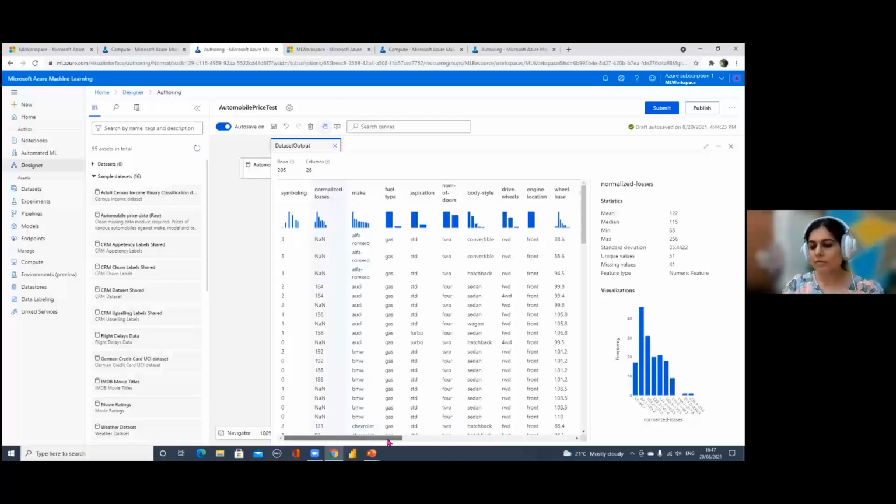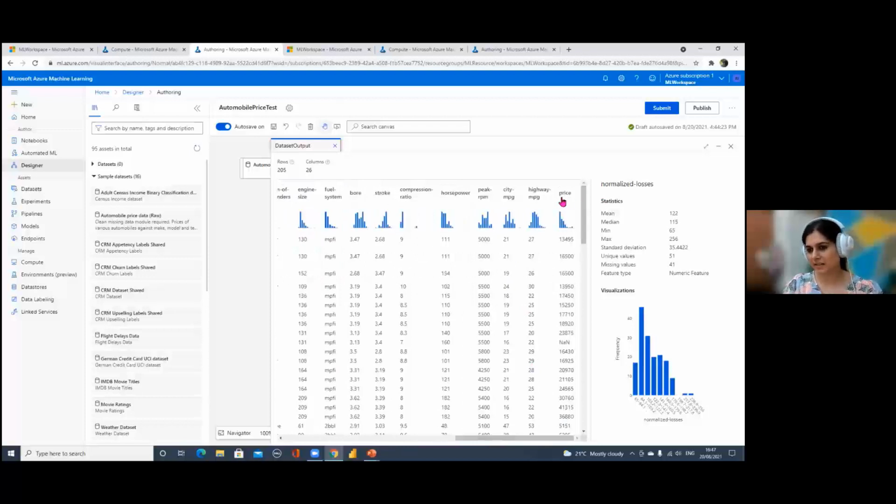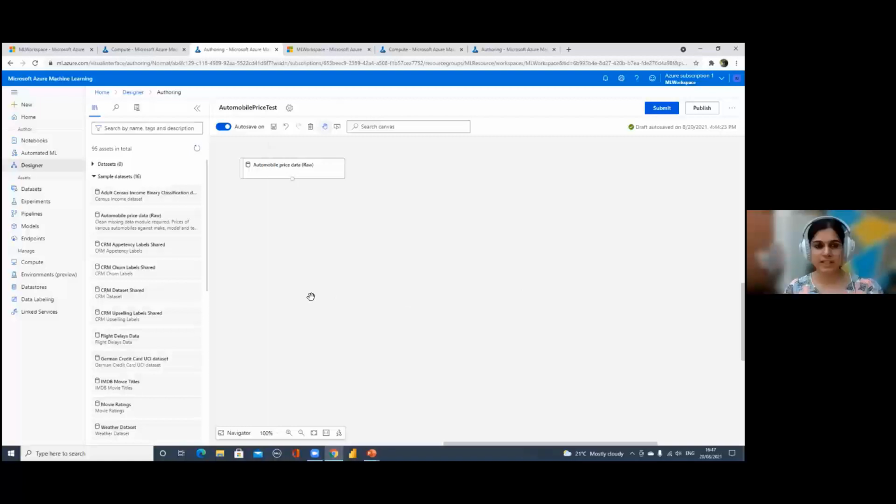So this is how you can explore the data and get some high-level statistics around the different columns and their distribution. Once you're happy with the data, the next thing we need to do is make sure we are using the right columns to build our model. So we'll select columns, because as we just explored the data, we analyzed that one of the columns has so many missing values. So let's just remove it.